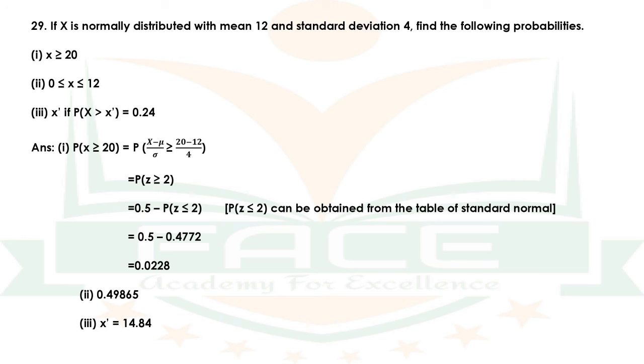The answer for the second probability, that is 0 less than or equal to x less than or equal to 12, is 0.49865. And for the third question, x dash is equal to 14.84.